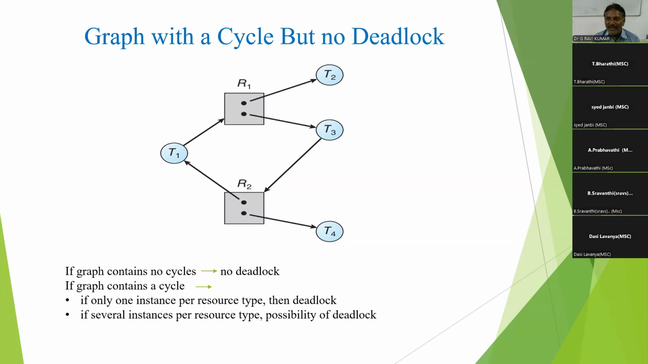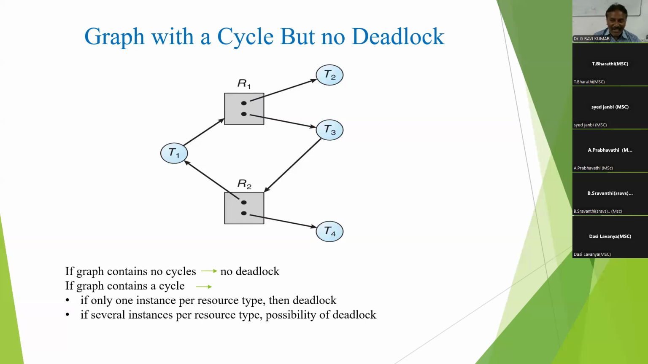What did you observe in the previous graph and this graph? Previously no cycle, but now a cycle is there. Why does deadlock not occur? The graph contains a cycle, but no deadlock. Because T4, after completing, releases resource type R2, and R2 is immediately allocated to T3. Now the cycle is broken. These are called facts; you remember these.